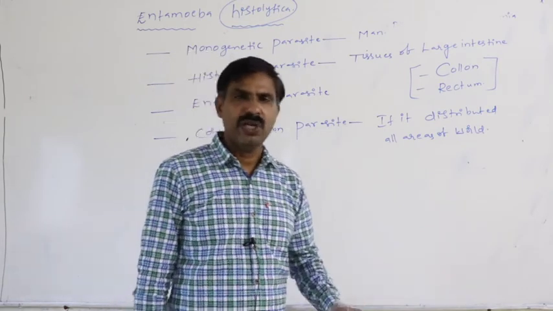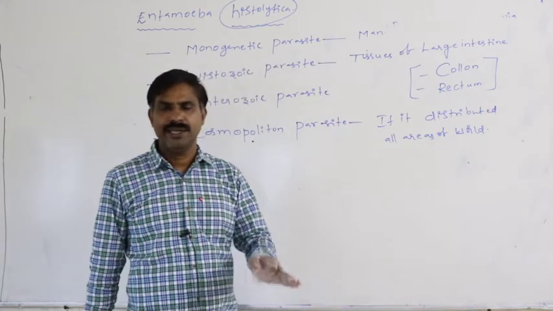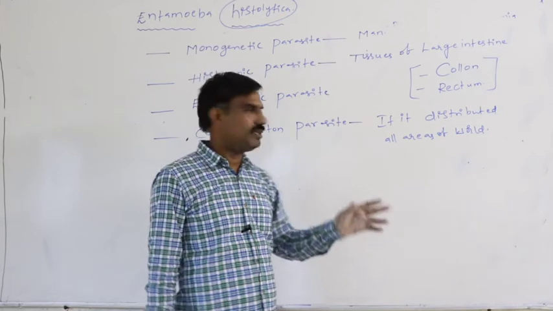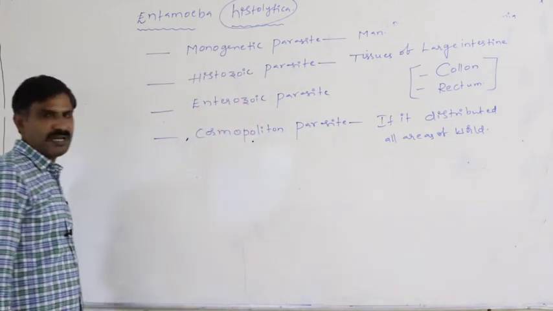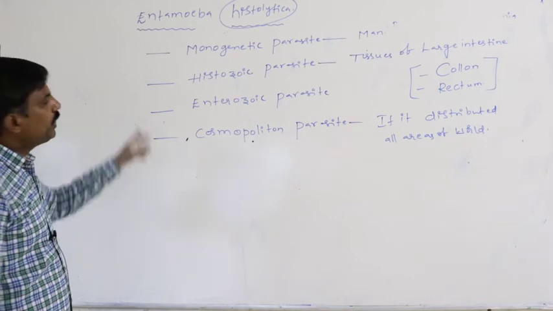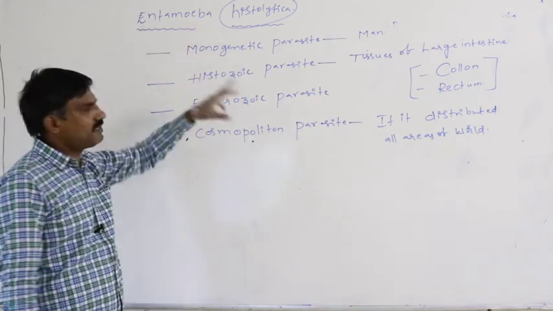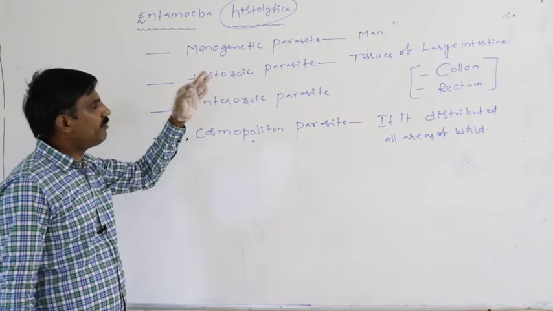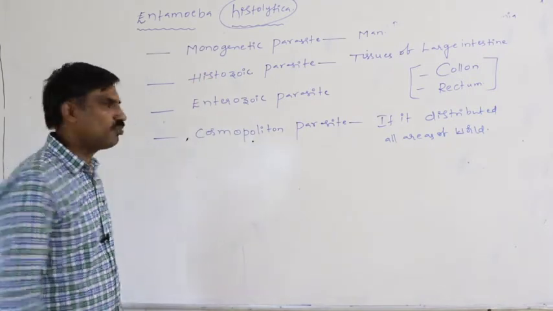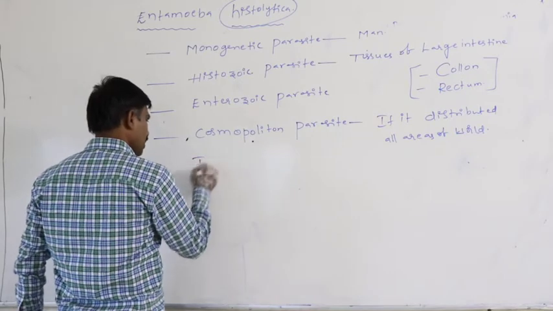Whatever it may be, throughout the world, in all areas of persons, if this kind of disease appears, then that is said to be the cosmopolitan parasite. That is the cosmopolitan disease.